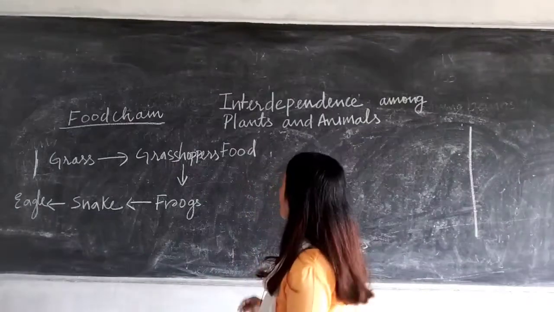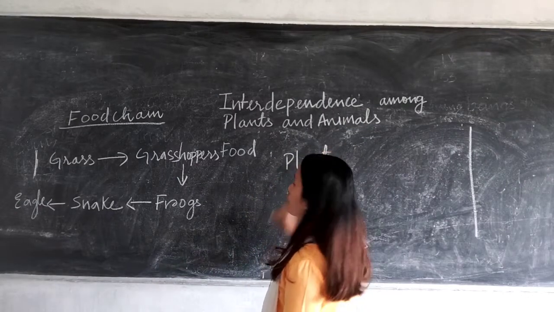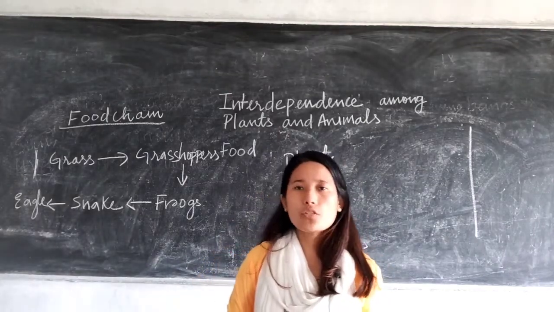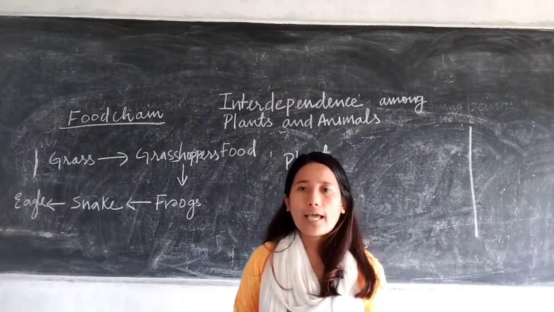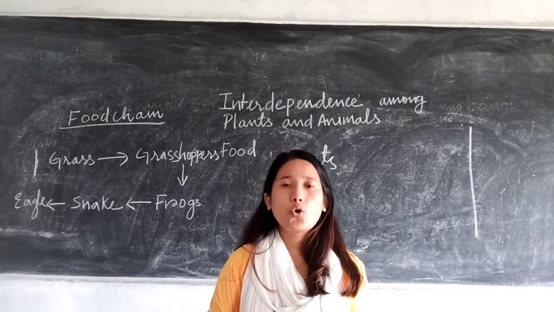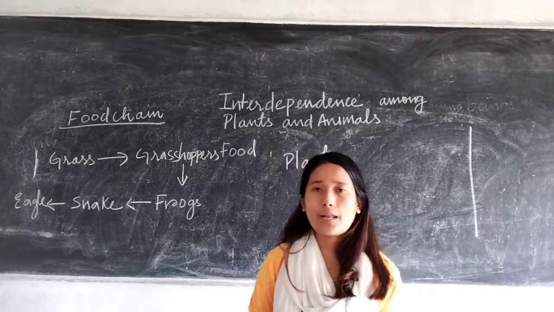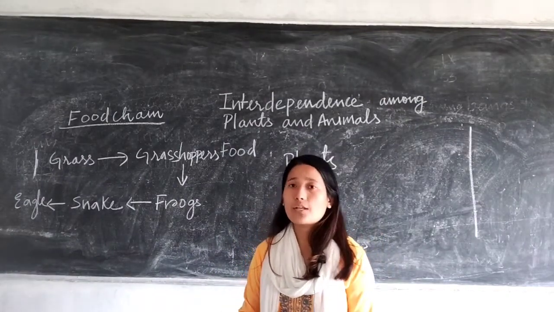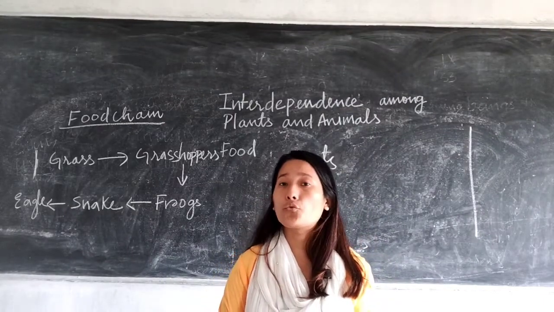So as we know, plants prepare food, right? What is the process by which they prepare food? Photosynthesis. For photosynthesis, what all do they need? Sunlight, water, carbon dioxide, right? Chlorophyll should be present in the plant, right? So they prepare food. That's why plants are referred to as producers, because they can prepare their own food.